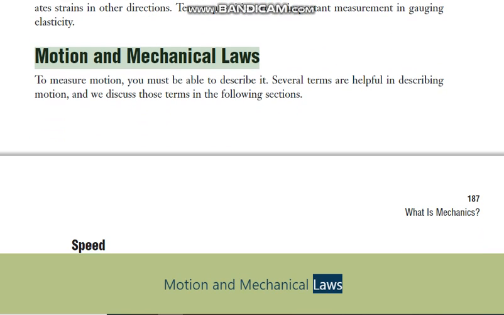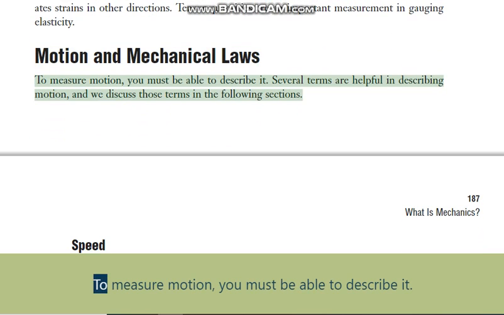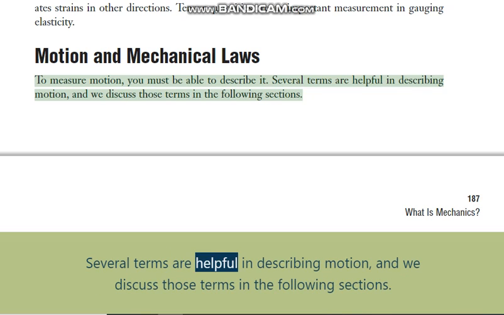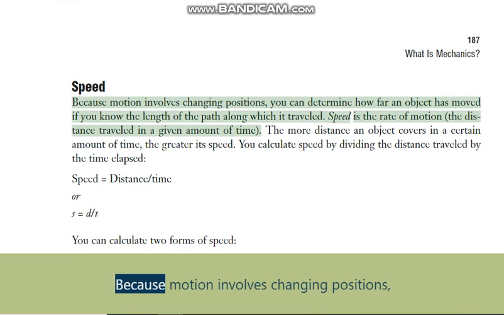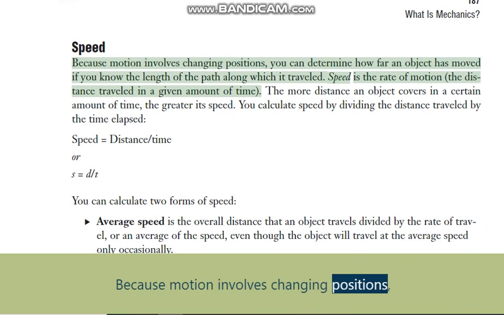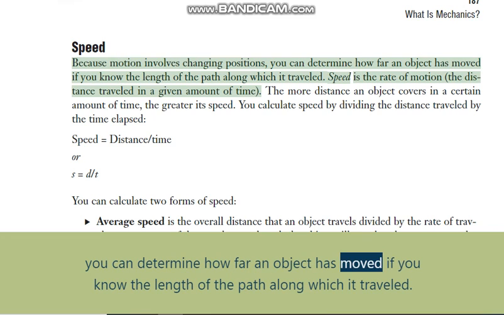Motion and mechanical laws. To measure motion, you must be able to describe it. Several terms are helpful in describing motion, and we discuss those terms in the following sections. Speed. Because motion involves changing positions, you can determine how far an object has moved if you know the length of the path along which it traveled.